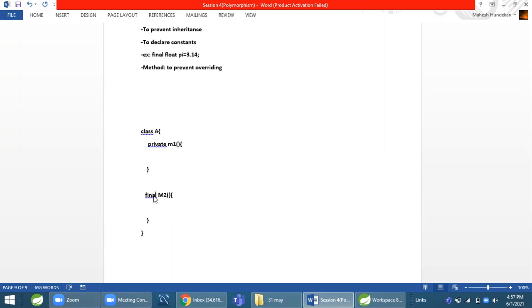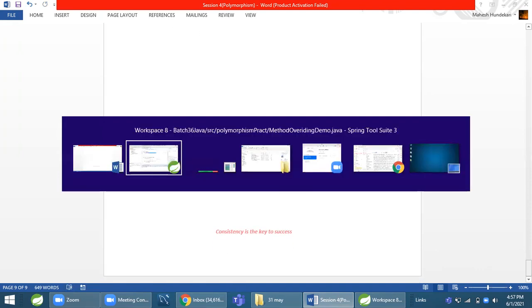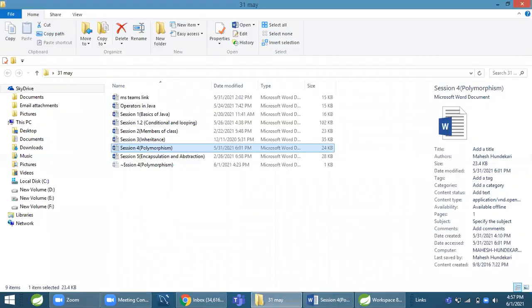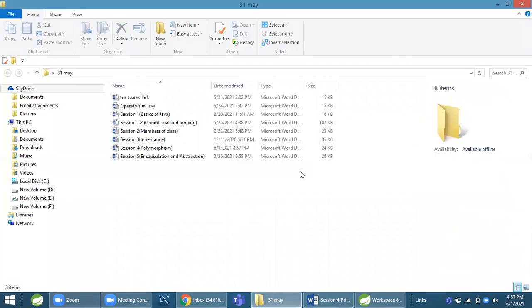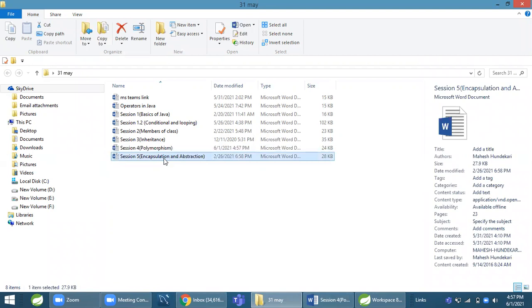Yes. Let's go ahead. This is the end of polymorphism. We saw polymorphism. Now, in the next session, we will see what is encapsulation and abstraction. Till now, we saw two object-oriented concepts, inheritance and polymorphism. And in the next session, we will see the next object-oriented concepts, encapsulation and abstraction.